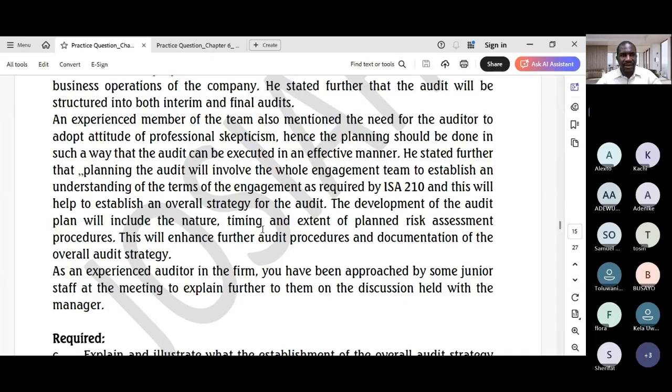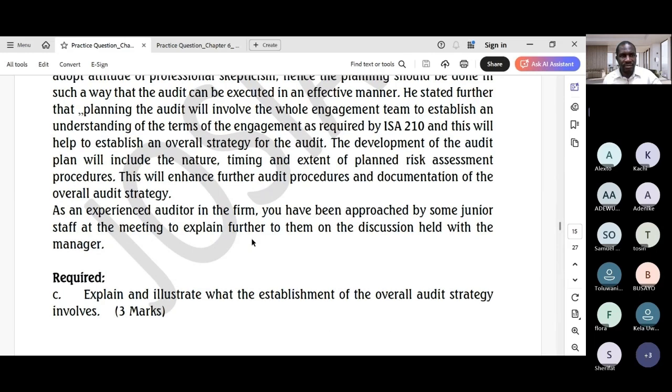He stated further that planning the audit will involve the whole engagement team to establish an understanding of the terms of the engagement as required by ISA 210, and this will help to establish an overall strategy for the audit. The development of the audit plan will include the nature, timing, and extent of planned risk assessment procedures. This will enhance further audit procedures and documentation of the overall audit strategy.